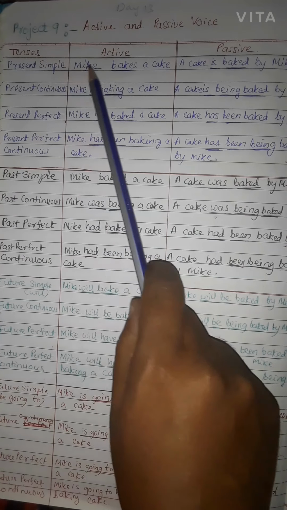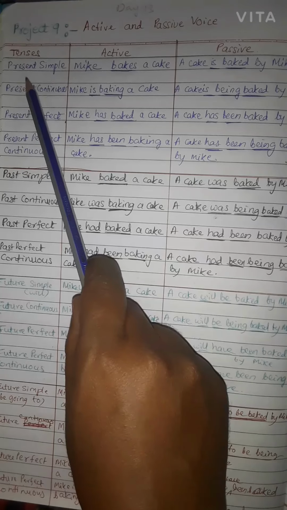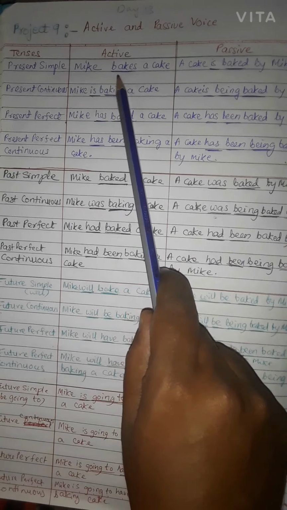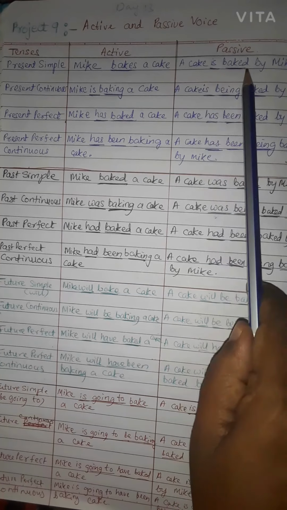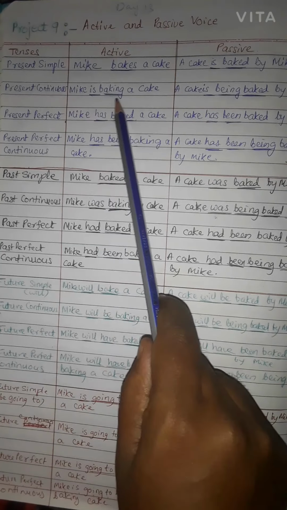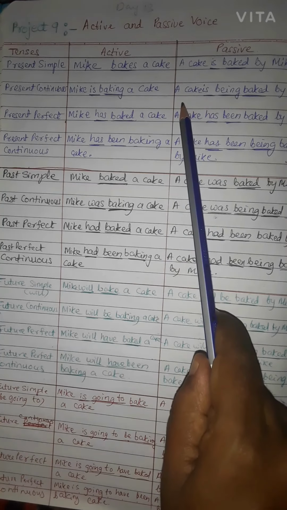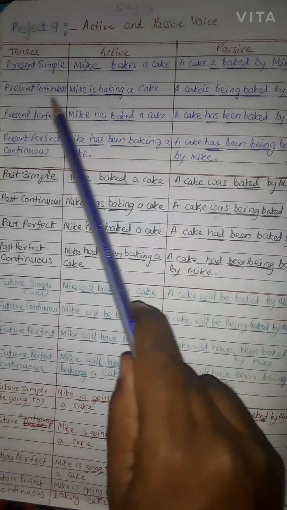Here are the tenses in active voice and passive voice. First one, present simple. Mike bakes a cake. Passive voice, a cake is baked by Mike. Present continuous, Mike is baking a cake. Passive voice, a cake is being baked by Mike.